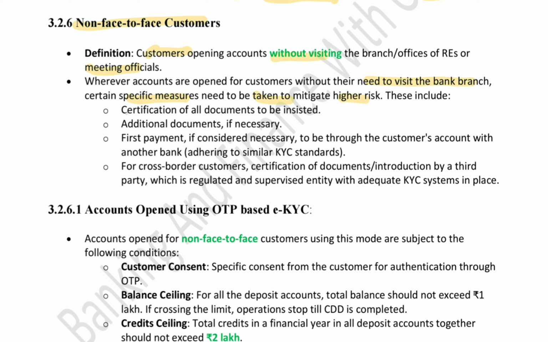What kind of steps? Like the certification of all documents to be insisted upon, additional documents, the first payment, if considered necessary, to be through the customer's account with another bank which has similar KYC standards, and for cross-border customers, certification of documents, introduction by a third party which is a regulated and supervised entity with adequate KYC systems in place.